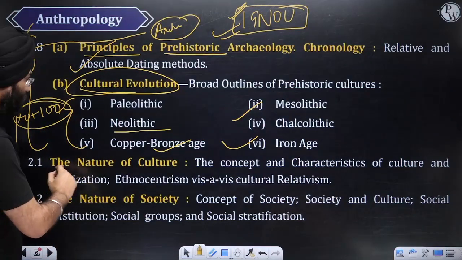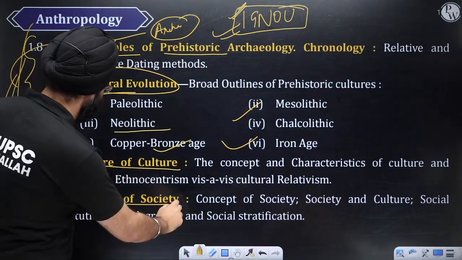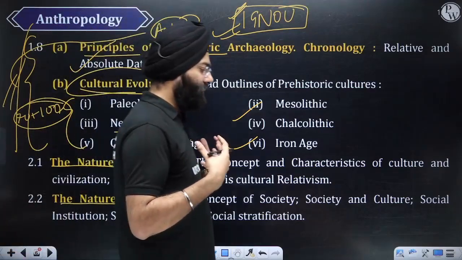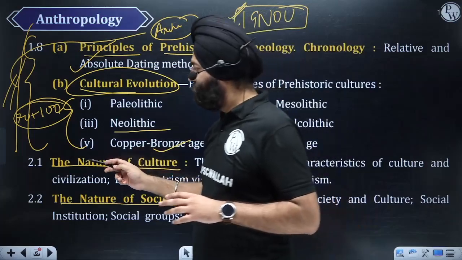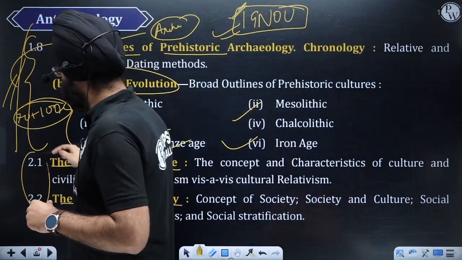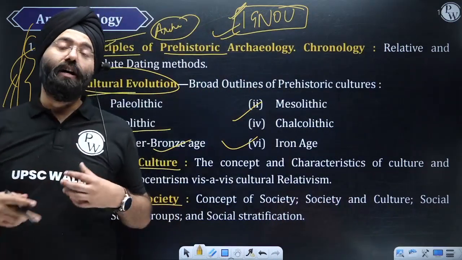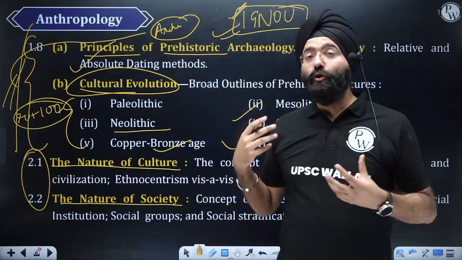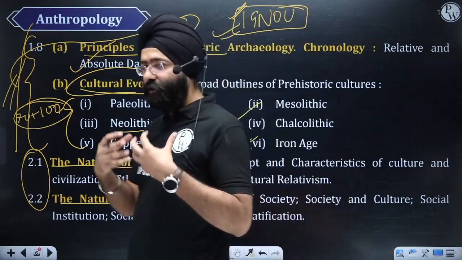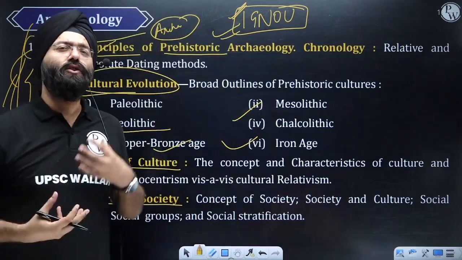Next is nature of culture and nature of society. Now these are basic concepts. Remember one thing: before doing 2.1 and 2.2, it is important you do the theories of anthropology. When you have done that, every thinker has given a definition of culture.